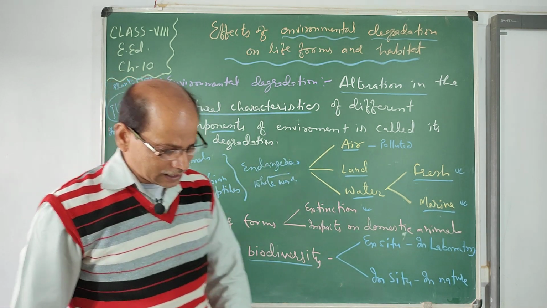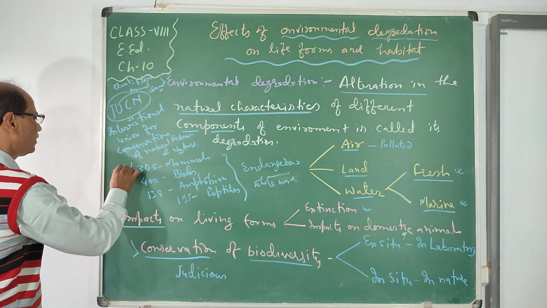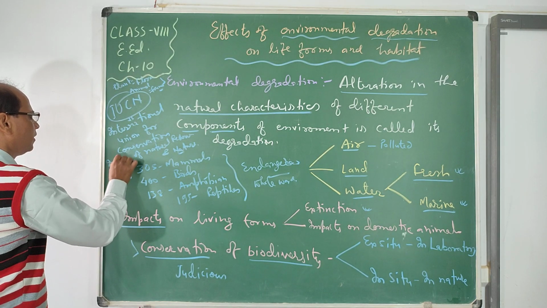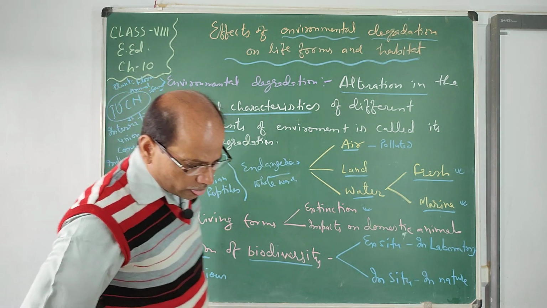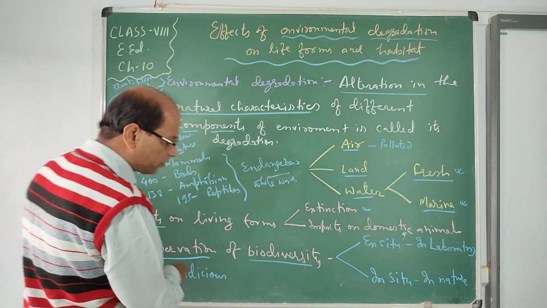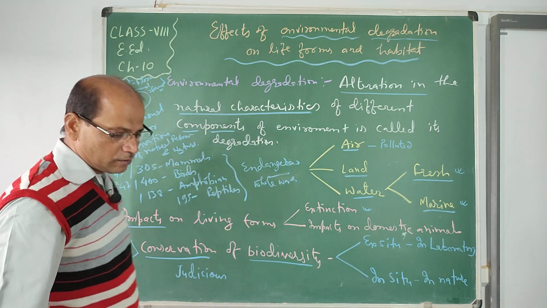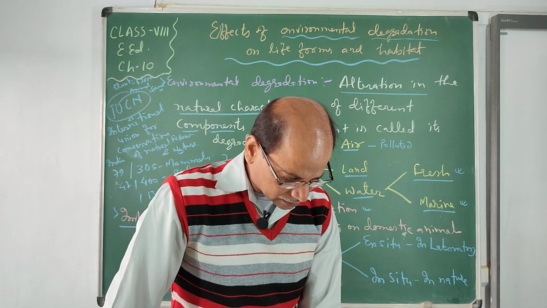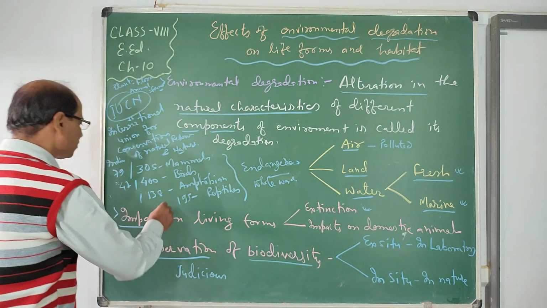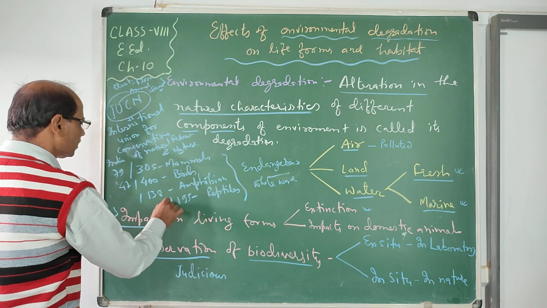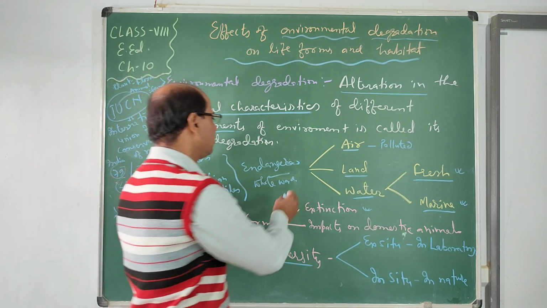Out of this, in India, 79 species of birds, 47 of amphibians, and 15 of reptiles have become extinct. So this is the condition going on in our country as well as in the whole world.